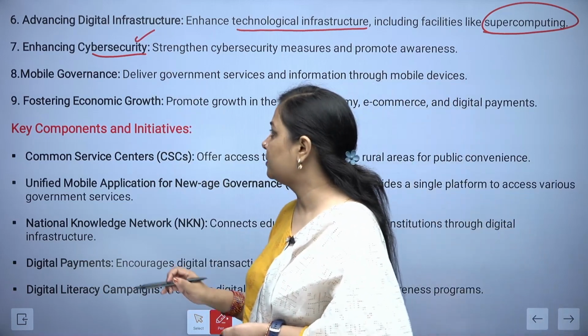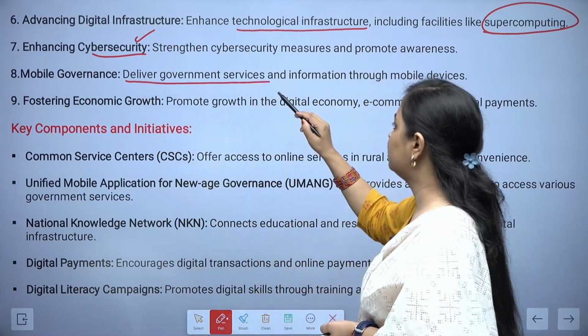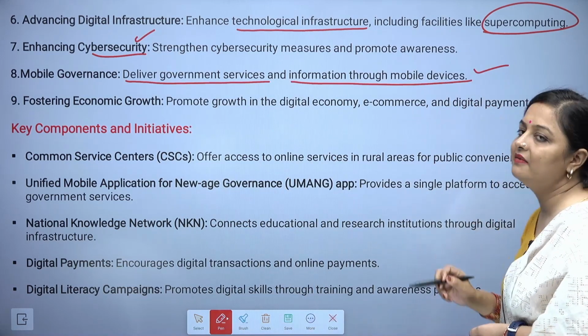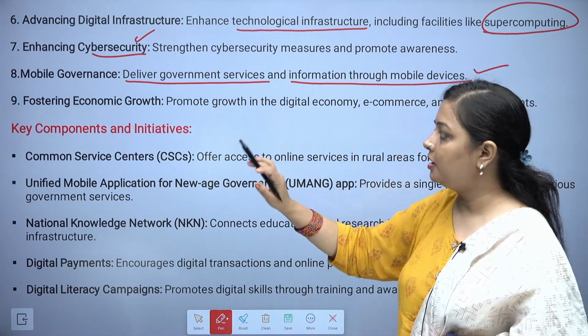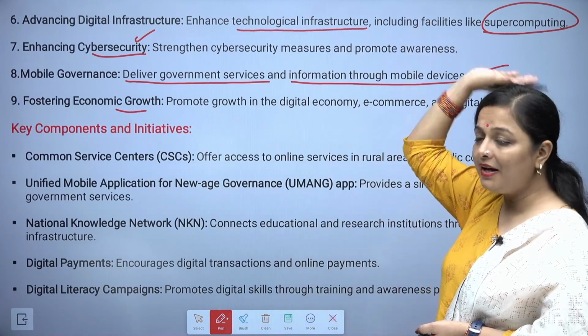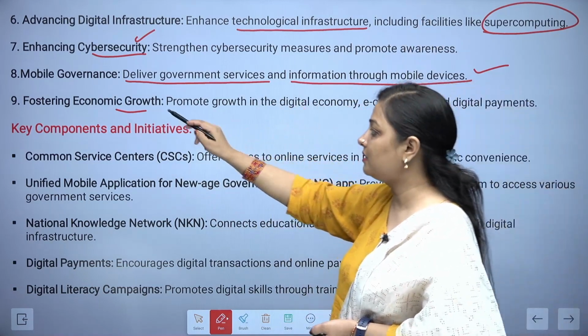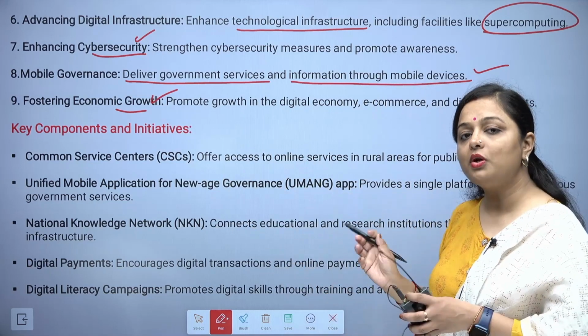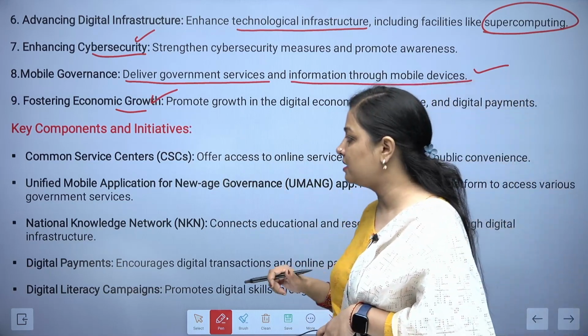Then comes mobile governance over here. Deliver government services and information through mobile devices. So that is another aim. Then fostering economic growth. By doing all these things, what are we aiming at? Economic growth. Now, what are the key components when it comes to this initiative?